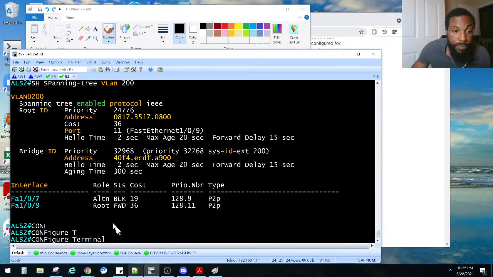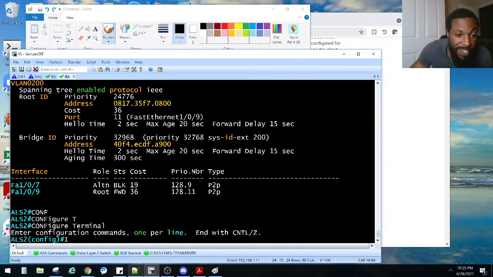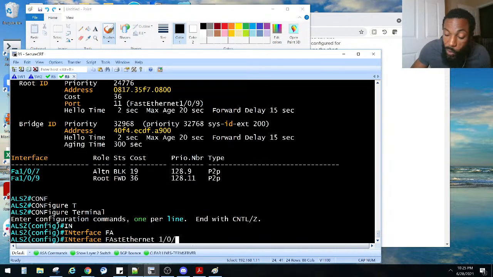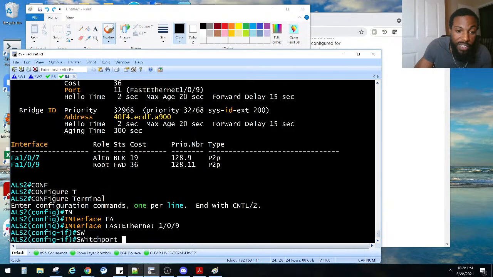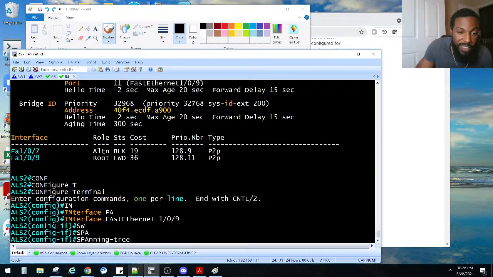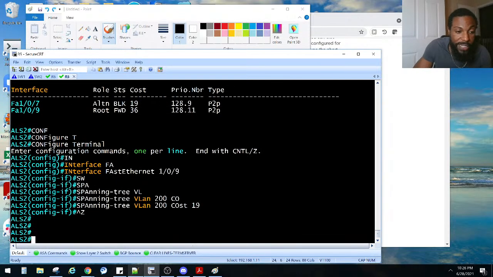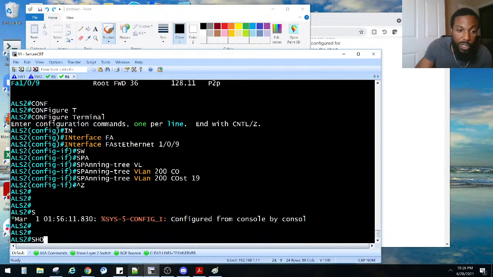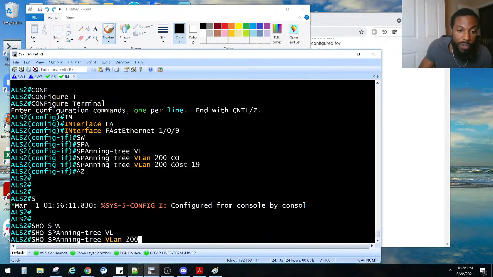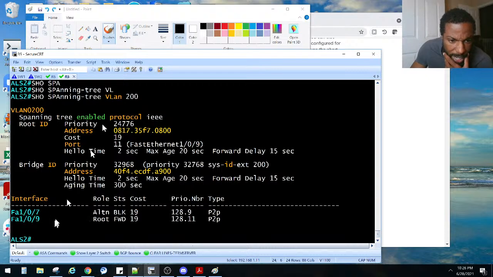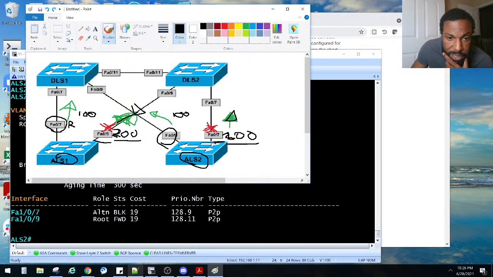Let's do that. I should set this back to the default, just so I didn't mess with that. Interface FA 1/0/9, spanning-tree VLAN 200 cost, and we'll leave that at 19 where it was. It's still not going to change, right? Let's see. Show span VLAN 200. Right now, 109 is still blocking on ALS2, right? Yep. No, yeah, it's still forwarding, rather. And 107 is blocking. We wanted to fix that problem.